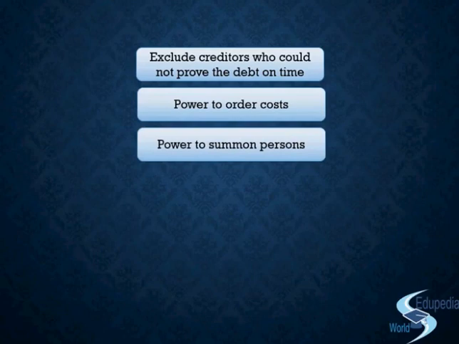Now whom would the court summon? This power is contained under section 477 of the act. If we talk about the people whom the court can summon, then the court can summon any officer of the company. The court can summon a person who is known, or who is suspected to have the possession of any property of the company.